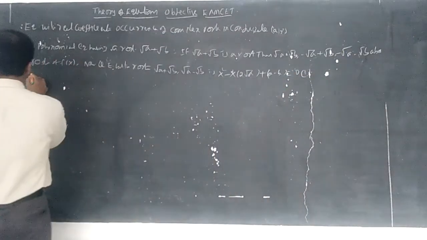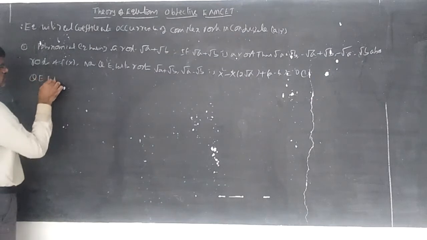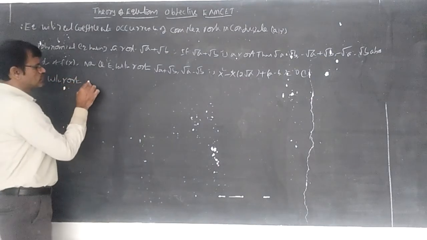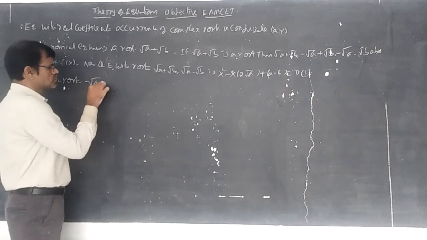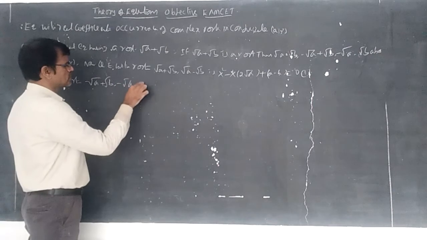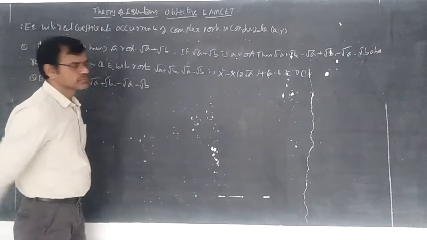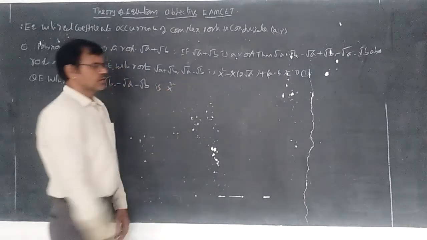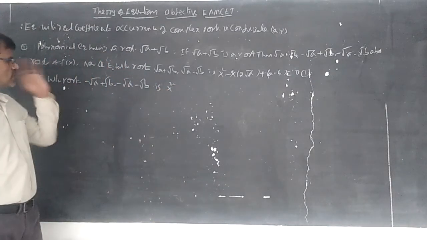Next, the quadratic equation with roots minus root a plus root b, minus root a minus root b: x square minus x into sum of roots.